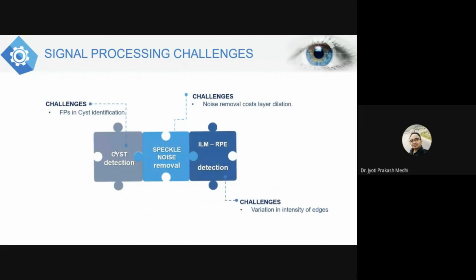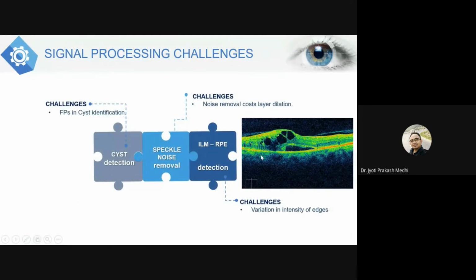Now coming to OCT images. In the case of OCT images, the first requirement is noise removal. The challenge lies in removing noise properly. Most of the existing algorithms will definitely remove the noise, but while removing the noise, they will also remove the information of the retinal layers.